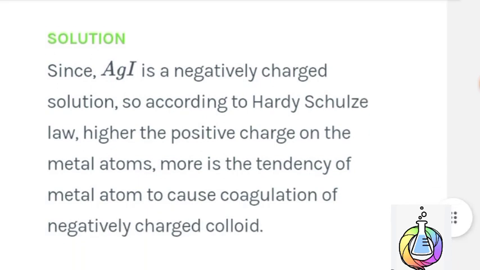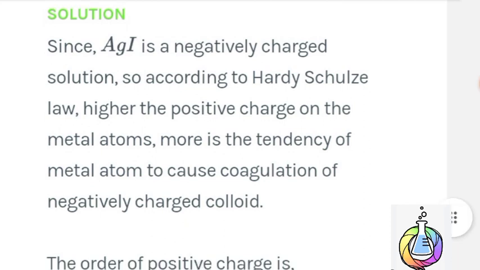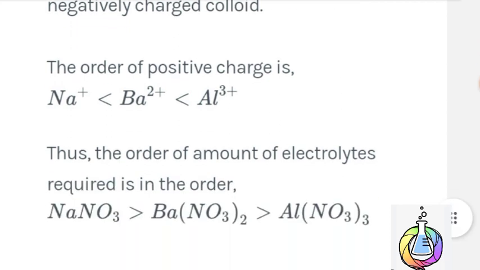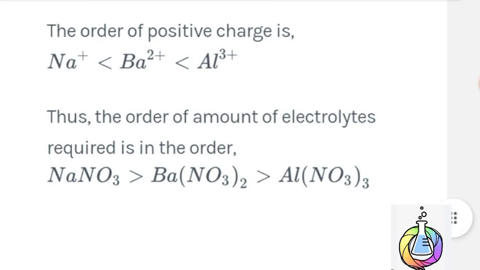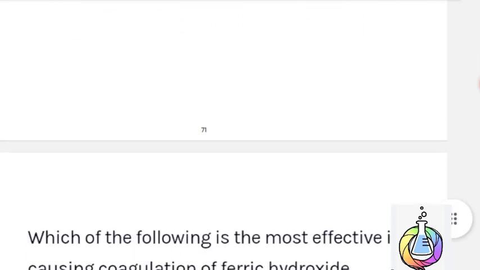Here is the solution. Since AgI sol is negatively charged, according to the Hardy-Schulze law, the higher the positive charge on the metal ions, the more will be the tendency of the metal ions to cause coagulation of negatively charged colloids. The order of positive charge is aluminium 3 positive, greater than barium 2 positive, greater than sodium 1 positive. Thus, the amount of electrolyte required is in the order of NaNO3 greater than Ba(NO3)2 greater than Al(NO3)3.